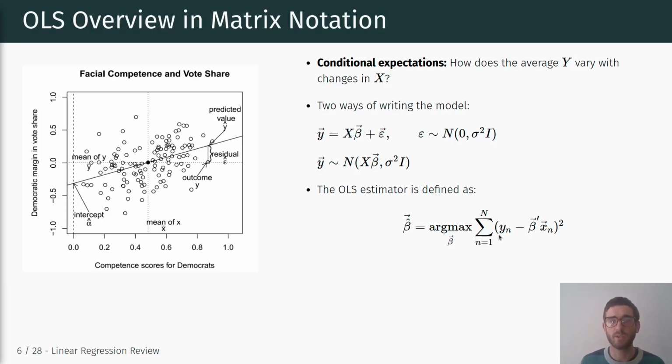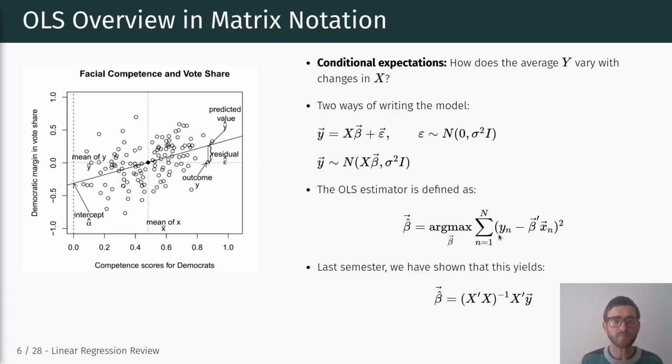So that's the sum of squared residuals, and if we minimize those sum of squared residuals with respect to beta, so we find the beta coefficients that make the sum of squared residuals as small as possible, that's our OLS estimator. Because OLS, of course, stands for ordinary least squares, so we're minimizing the sum of squared residuals. That's what we did last semester, and we showed how we can derive the OLS estimator based on that definition.